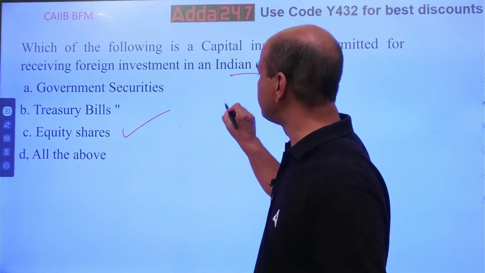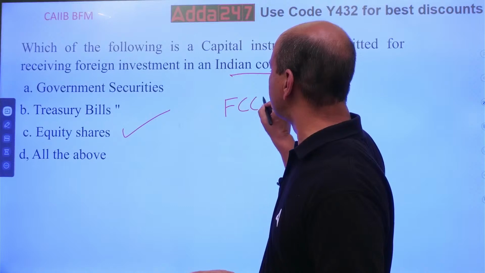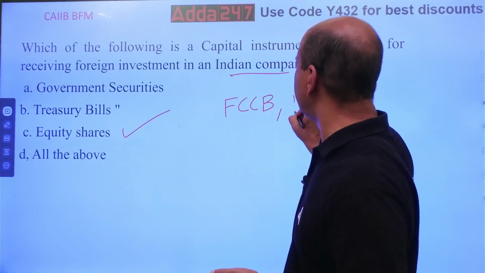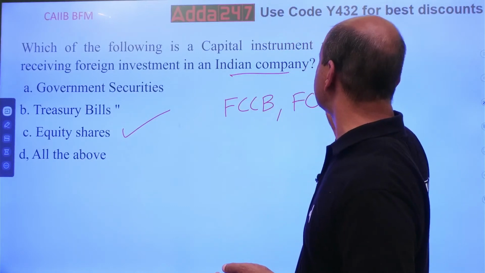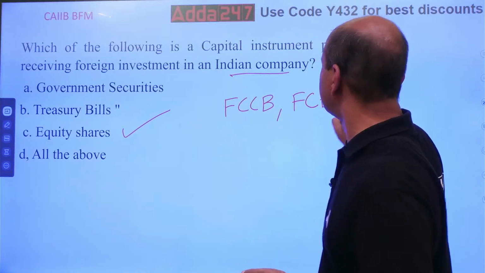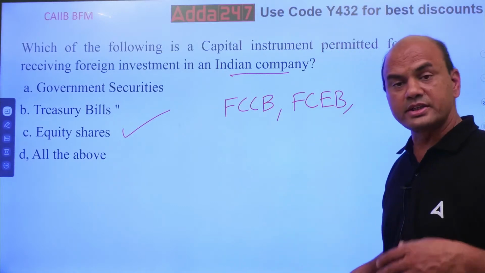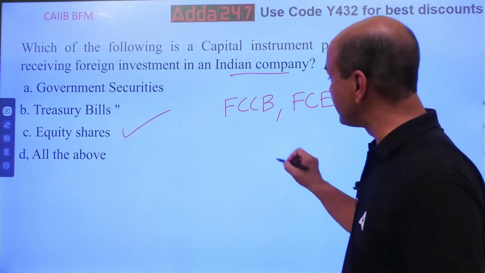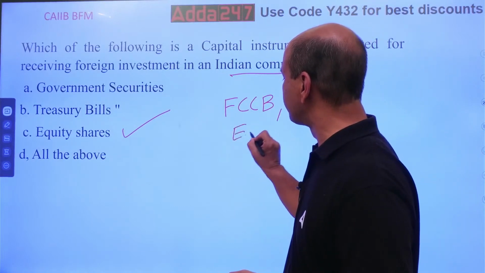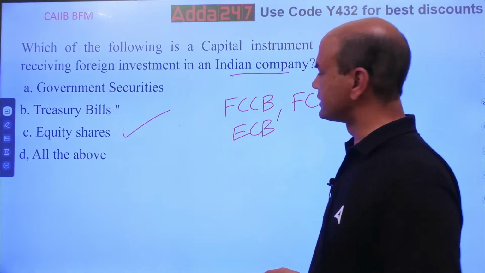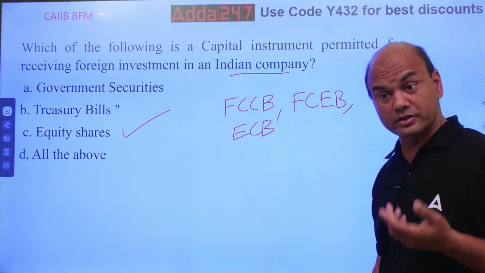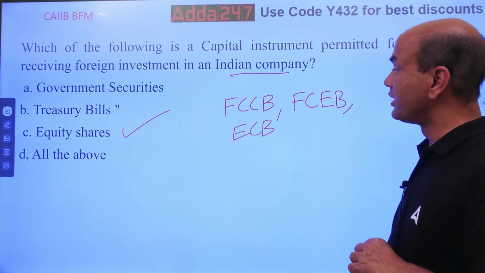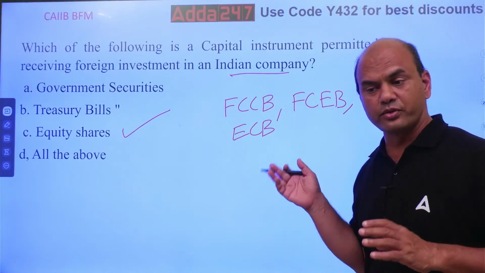There are FCCBs, foreign currency convertible bonds. FCEBs, foreign currency exchangeable bonds. There is ECB, external commercial borrowing. So that is also there, plus others. These are only a few which I have given.